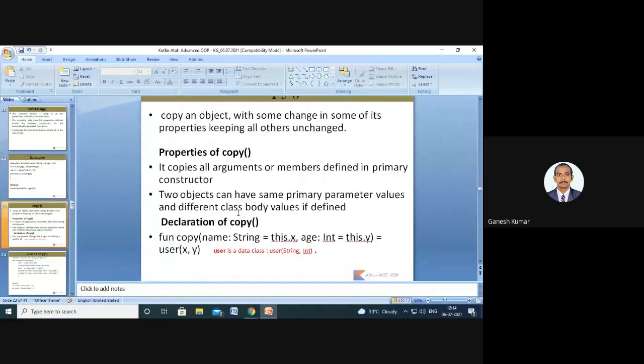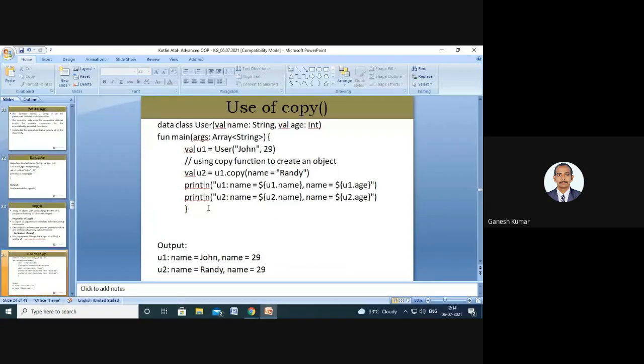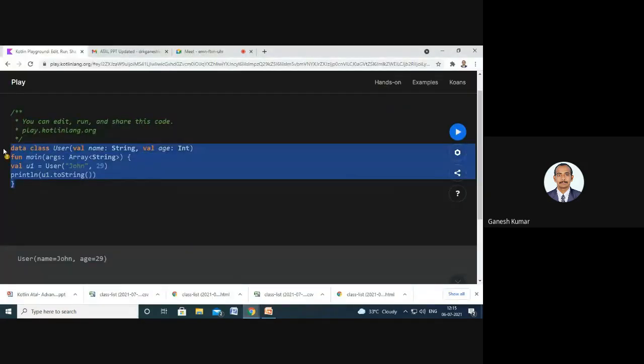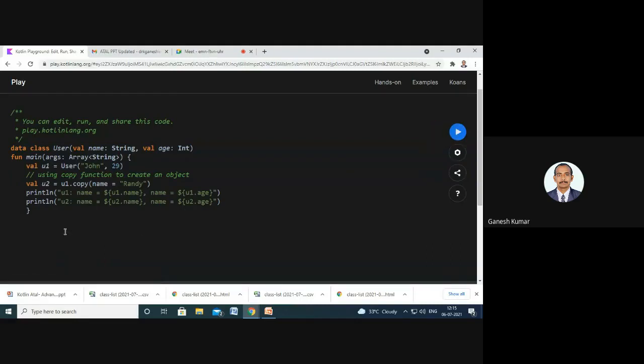So next comes copy. Here it is again a data class. So again we have created an object for the class with the parameters John and 29 given as name and age.